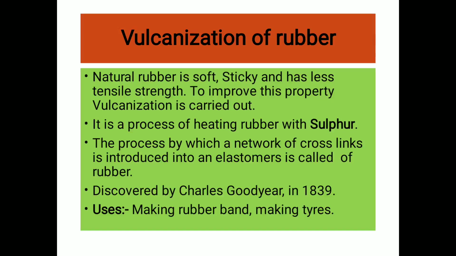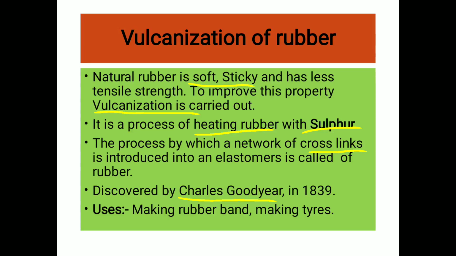Now the second and important topic is the vulcanization of rubber. Natural rubber is soft, sticky, and has less tensile strength. To improve these physical properties of rubber, vulcanization is carried out. Vulcanization of rubber is the process of heating the rubber with sulfur. The process by which a network of cross-links is introduced into an elastomer is called vulcanization. It was discovered by the American scientist Charles Goodyear in the year 1839.